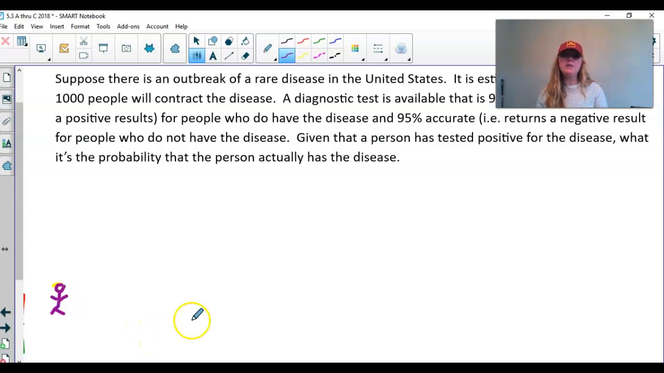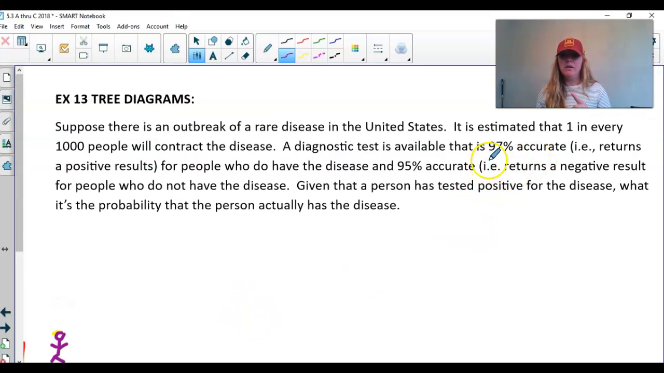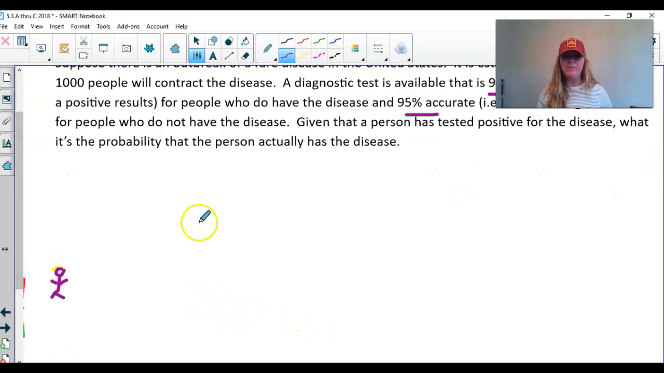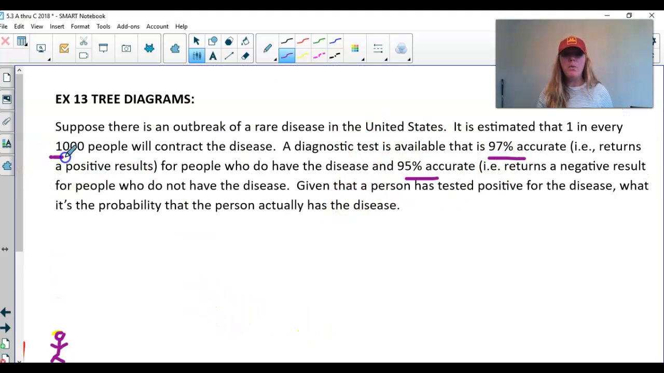Okay, what comes first, the test or actually having the disease? Well, this accuracy is based on a given condition of either having the disease or not. So that is conditional, so that's going to go second. This is going to go second as well: 95% accurate. That's based off of a condition of having the disease or not. So we're going to start with this 1 in 1,000 people.